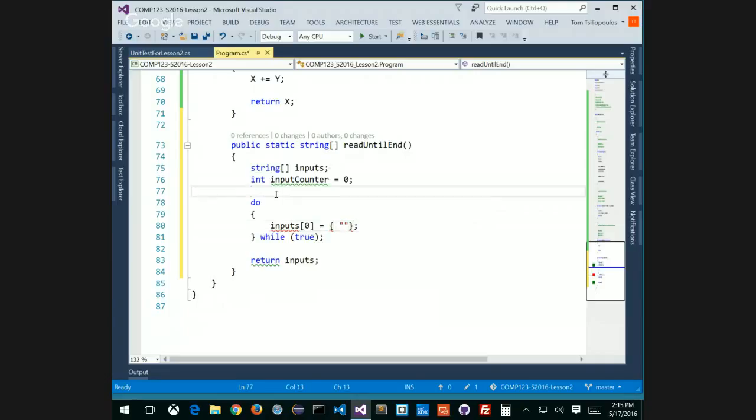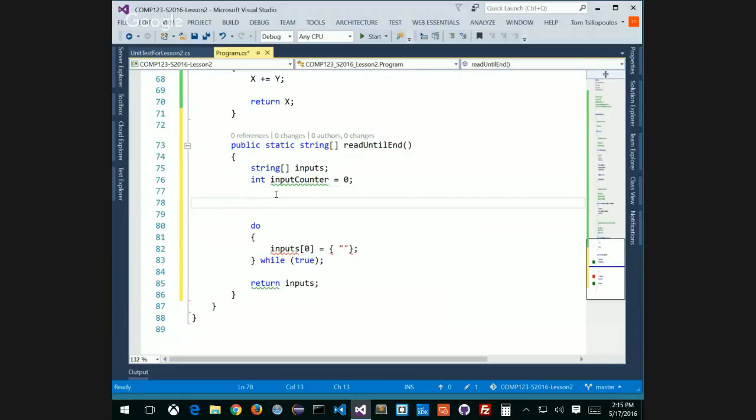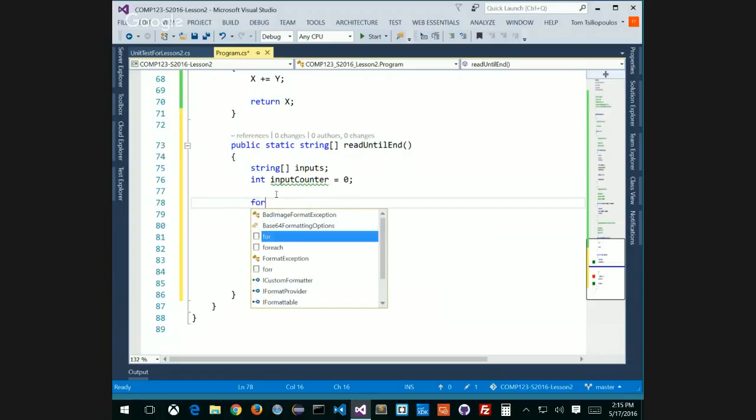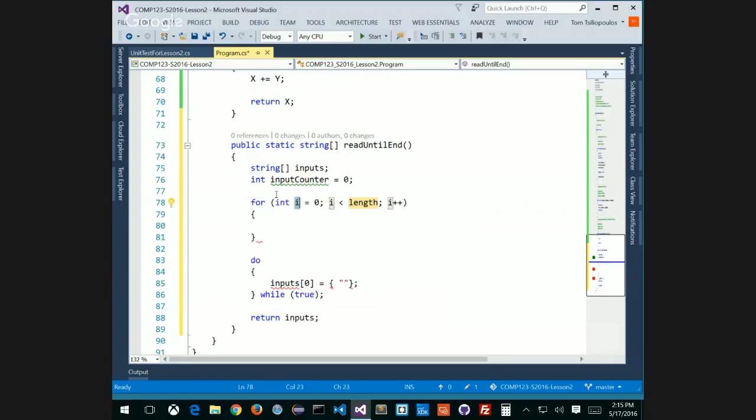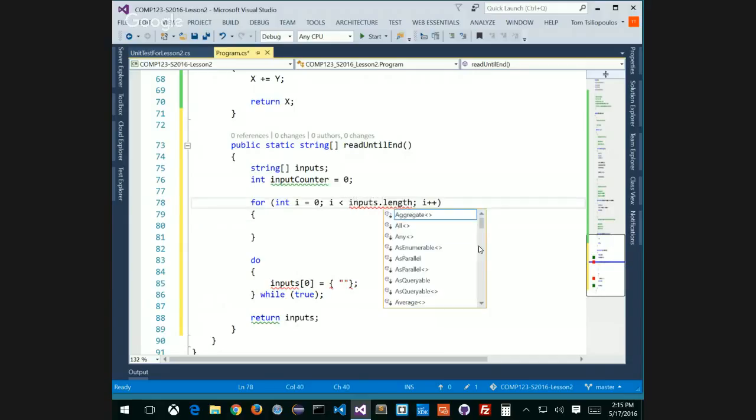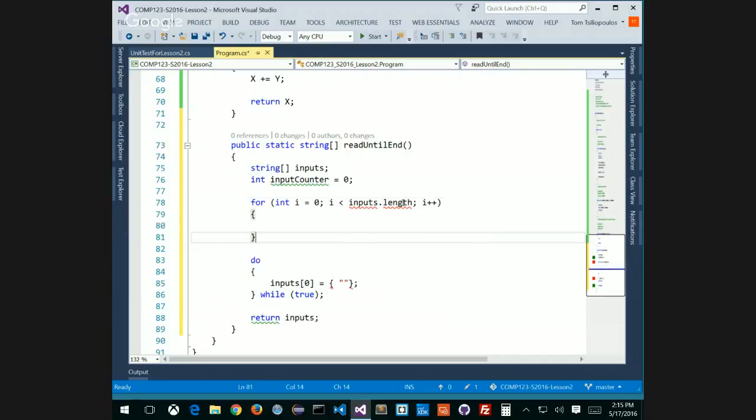A for loop up here first to initialize it? How big should it be? What if I want 100 inputs? What if I want 1,000 inputs? What if I want 10,000 inputs? How do I know? If I have to do a for loop, so I'll do a for loop, right? Here's my for loop, and inside my for loop, dot length. Okay, but even if I say inputs dot length, what's my inputs dot length right now? 0, right? Because it's a string array of inputs.